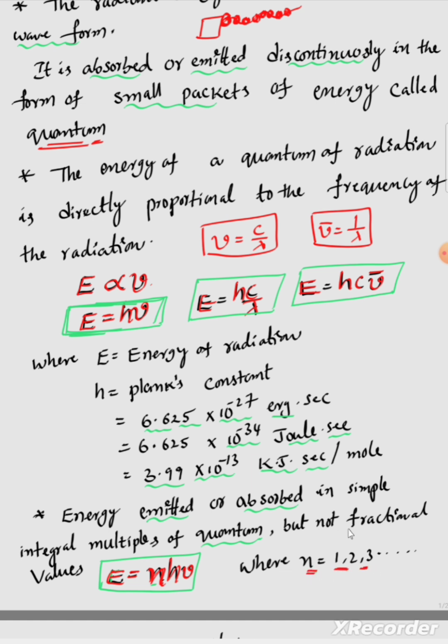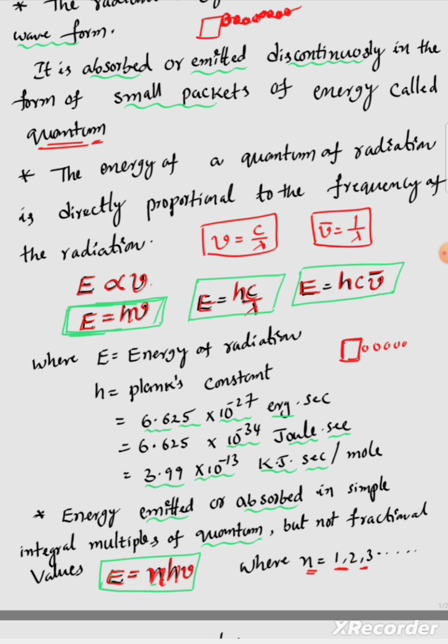Okay, but it is not fractional. Suppose a black body emits radiation in the form of 1, 2, 3 like that, not like 1.5, 2.5, 3.5.